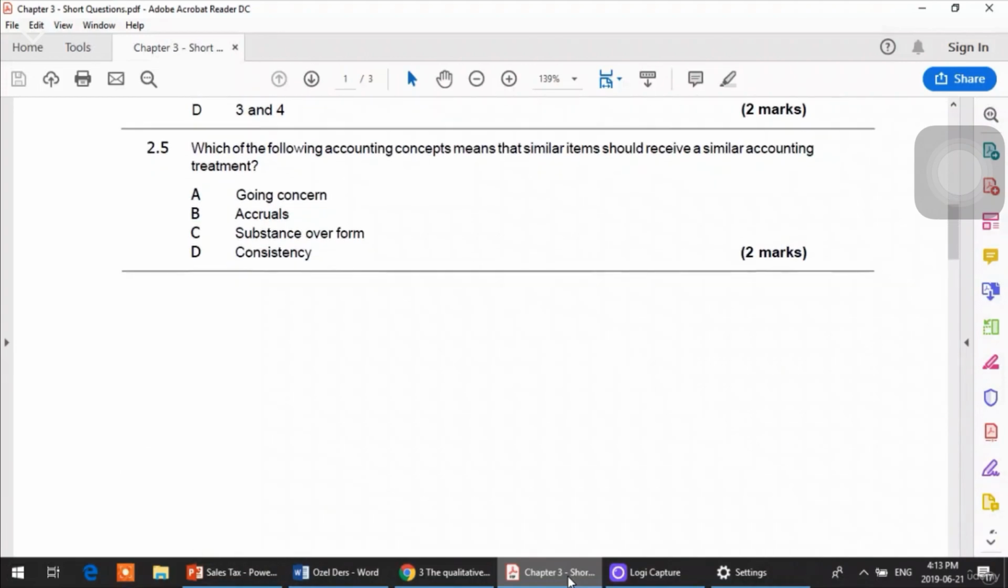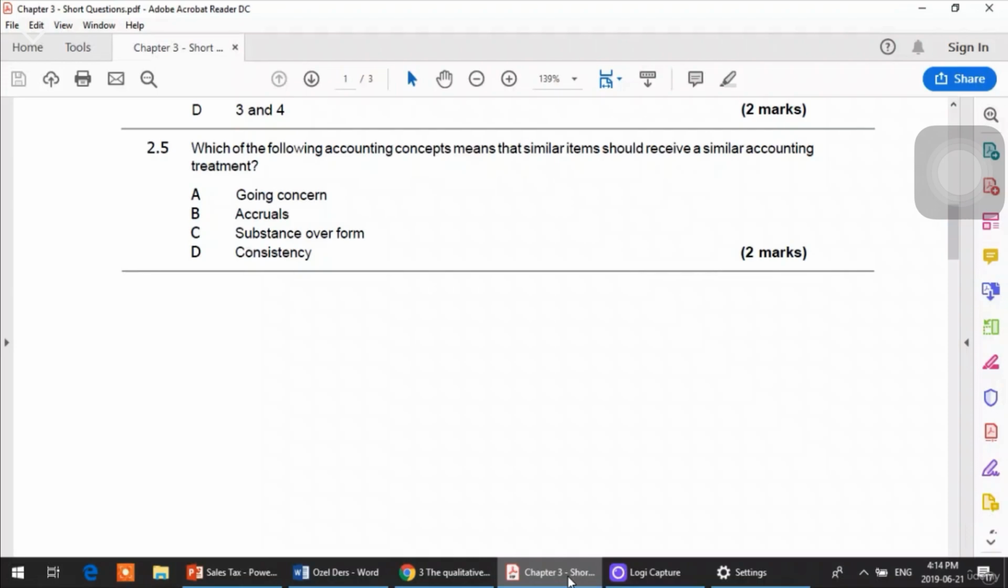2.5. Which of the following accounting concepts means that similar items should receive a similar accounting treatment? Here the answer is D, consistency. As we discussed when we were doing the theoretical part of this chapter, consistency means that you should apply the same accounting principles across different years and across different elements of financial statements.